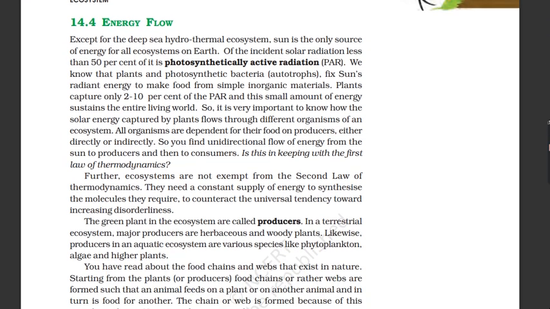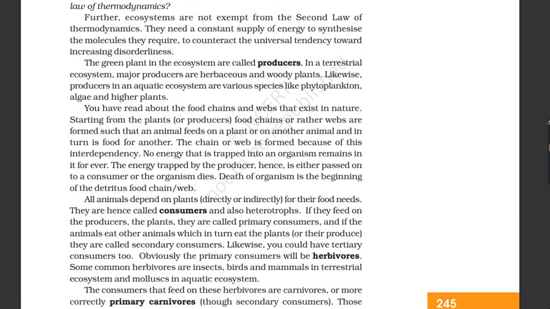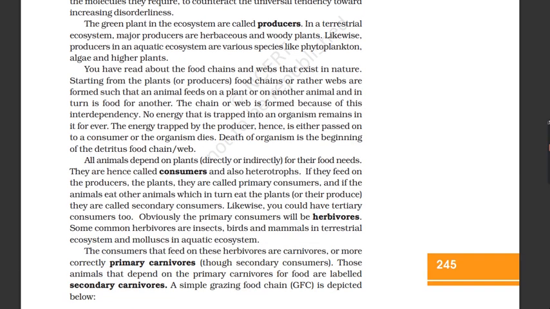The green plants in the ecosystem are called producers. In a terrestrial ecosystem, major producers are herbaceous and woody plants. Likewise, producers in an aquatic ecosystem are various species like phytoplankton, algae, and higher plants. You have read about the food chains and webs that exist in nature. Starting from the plants, or producers, food chains or rather webs are formed such that an animal feeds on a plant or on another animal and in turn is food for another. The chain or web is formed because of this interdependency.